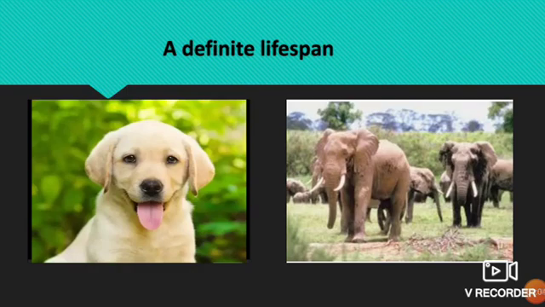The lifespan of different animals and plants are different. That means the lifespan of different animals are different. Similarly, the lifespan of different plants are different. For example, the lifespan of a dog is about 12 to 18 years. So a dog can live about 12 to 18 years. And the lifespan of an elephant is 70 to 90 years.